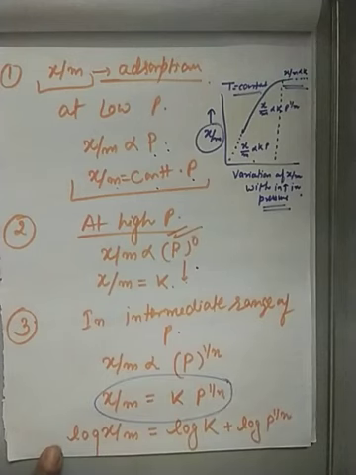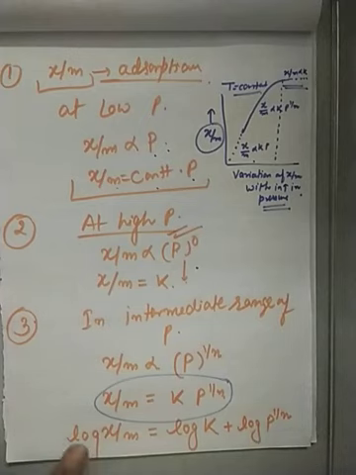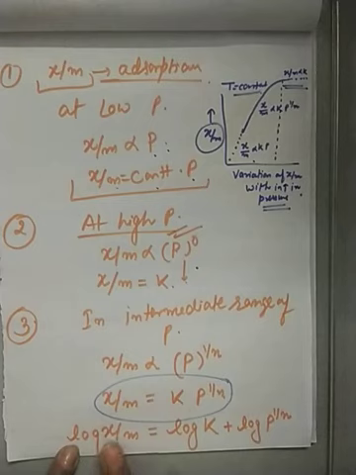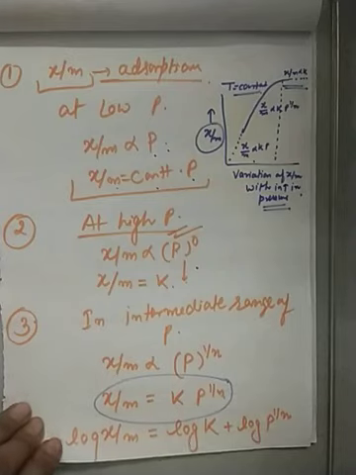Freundlich adsorption isotherm. By taking log on both sides, we can write log x upon m equals log k plus log P to the power 1 by n.